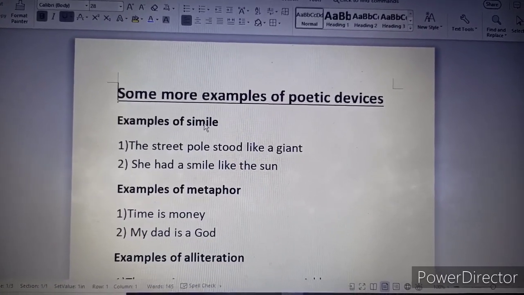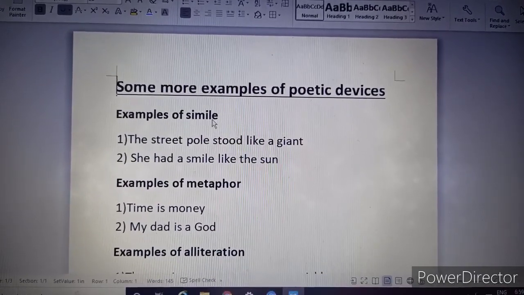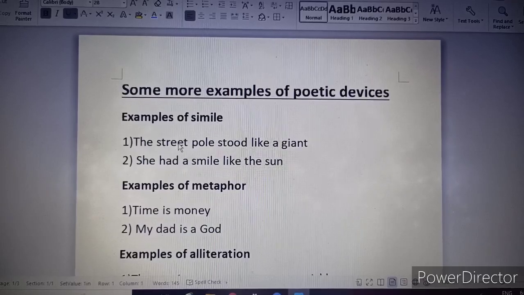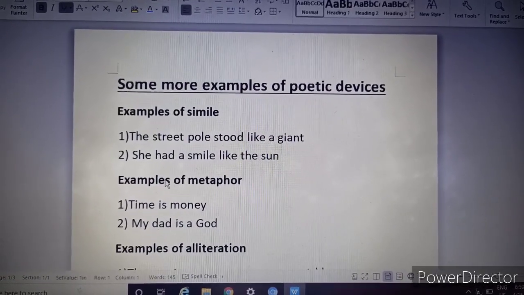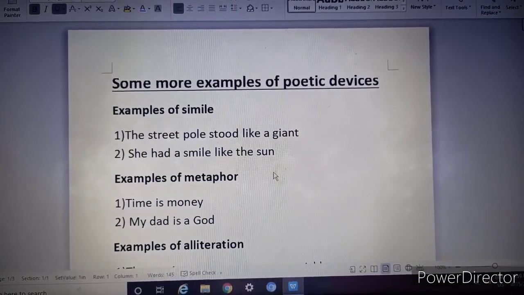The first one, simile. Simile is used to compare something to something else by using like, as or so. Examples. The street pole stood like a giant. Second example, she had a smile like the sun.